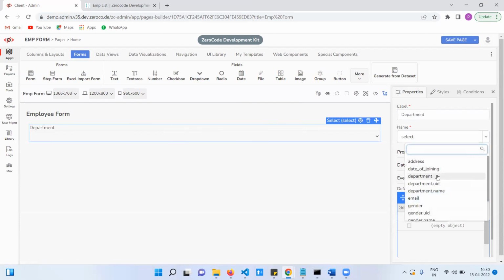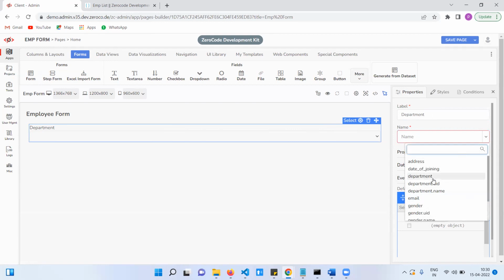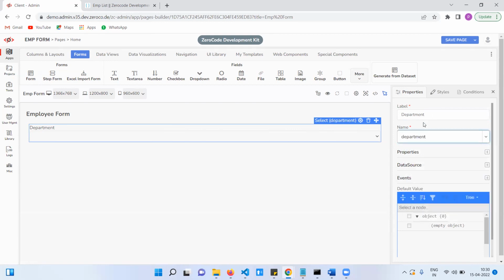See, all fields will come here. Otherwise, if you want, we can enter it manually, no problem. See, here two options are available. We can enter manually also, but this key will match with the API. If you select API, we will get it in the drop down. Otherwise, you can enter it manually.